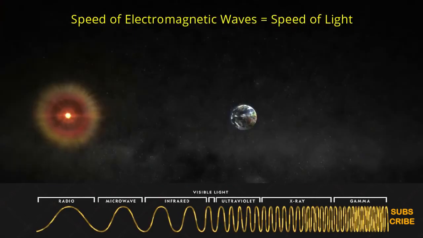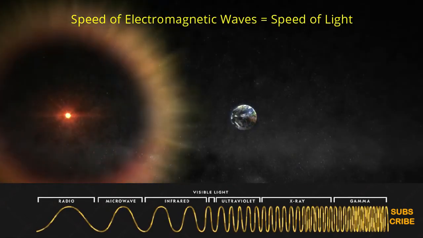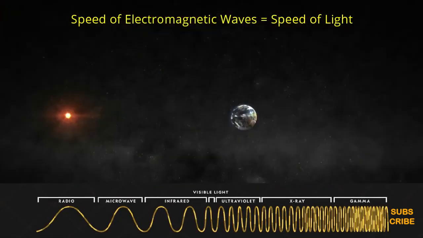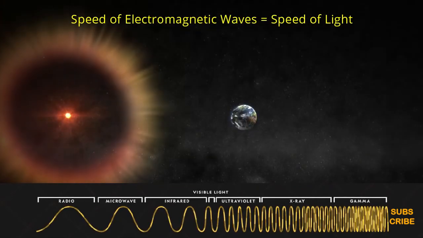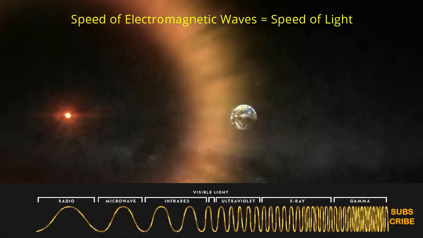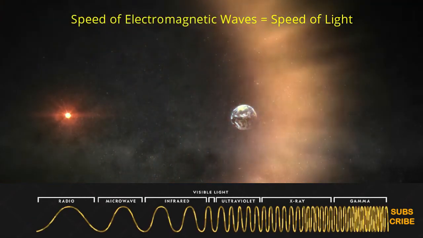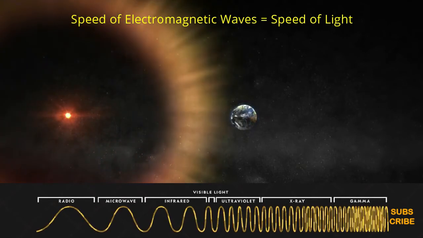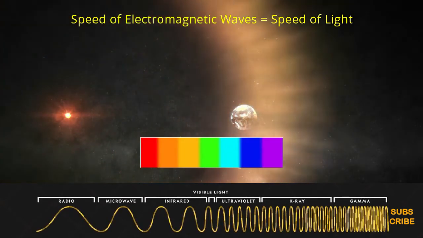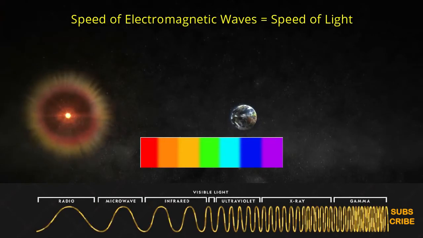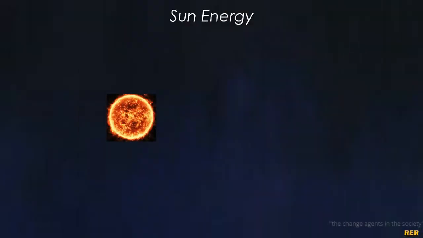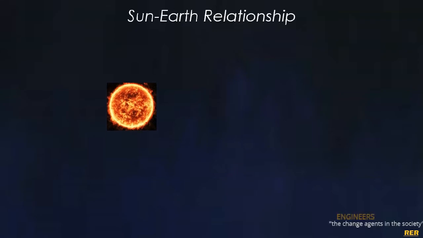Now, based on the frequency of the electromagnetic spectrum, the waves are classified into the following waves: radio waves, microwaves, infrared, ultraviolet, X rays, and gamma rays. Among these waves, between infrared and ultraviolet, there is a small portion of visible light. Since the entire energy we receive on Earth is the sun's energy, it is important to see the relationship between